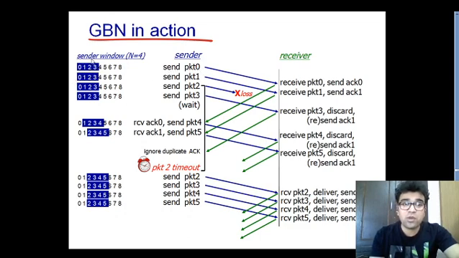From this window you can send all these packets from 0 to 3. And at the receiving side you will never find a window available. The receiving side has window size 1. It receives only one single data at a time, which is expected at the receiving side. So initially 0 is expected. If you send 0, it will be received by the receiving side, and it will send the acknowledgement of packet number 0. Then from this window you will send packet number 1, packet number 2, packet number 3,